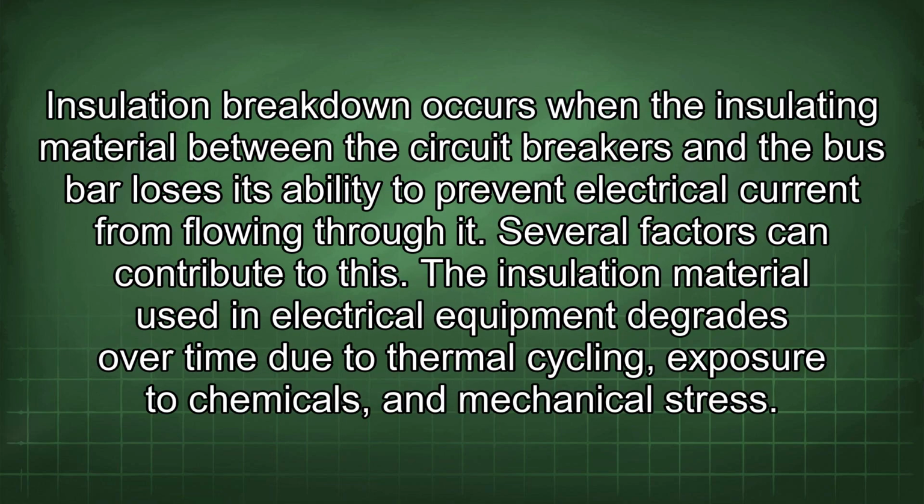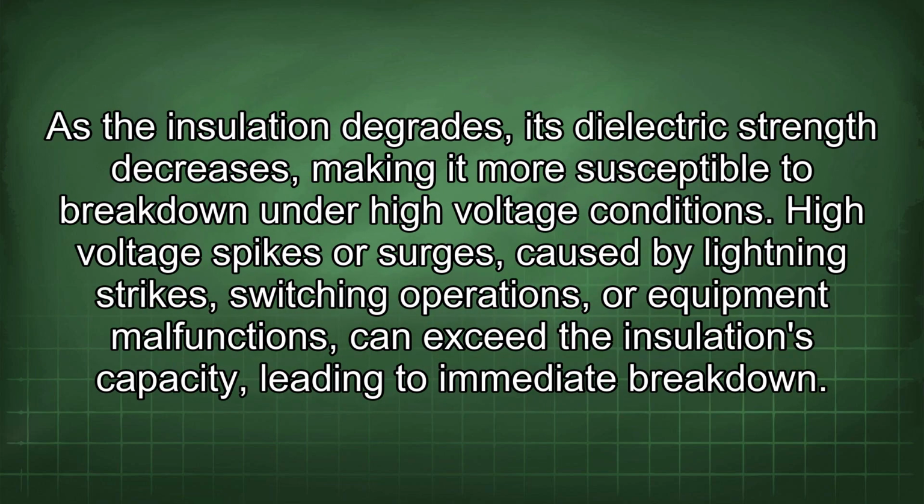Insulation breakdown occurs when the insulating material between the circuit breakers and the bus bar loses its ability to prevent electrical current from flowing through it. Several factors can contribute to this. The insulation material used in electrical equipment degrades over time due to thermal cycling, exposure to chemicals, and mechanical stress. As the insulation degrades, its dielectric strength decreases, making it more susceptible to breakdown under high voltage conditions.